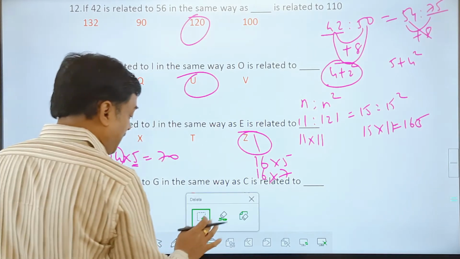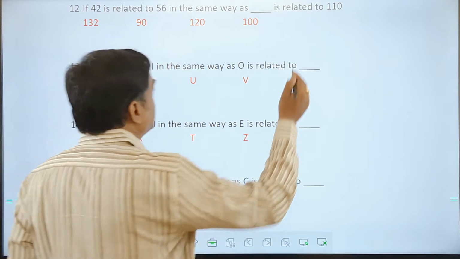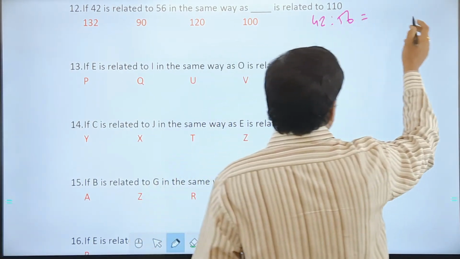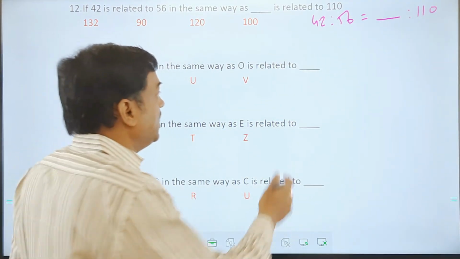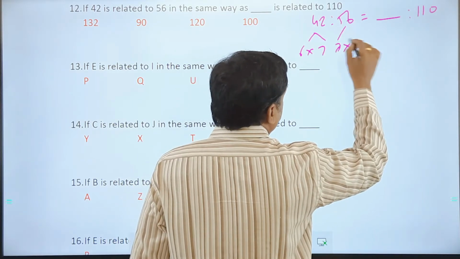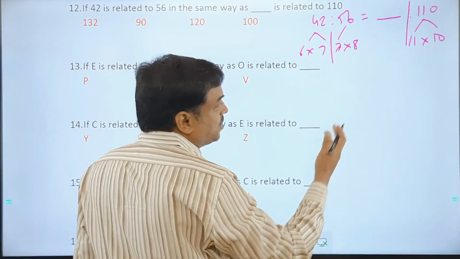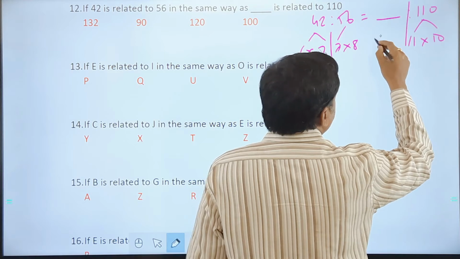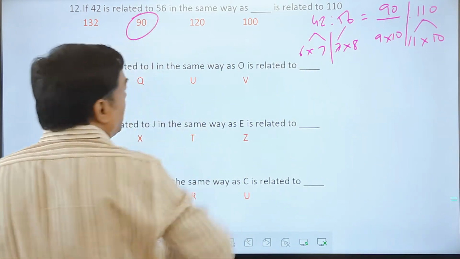The next example you can see here, this one. 42 is becoming 56. 42 is taken as 56. Then in a similar way, dash, 110. See, what I find while writing itself is this is something like 6 into 7. This is something like 7 into 8. And this is something like 11 into 10. So what could be the number? Or this is actually to be written as 10 into 11. So this is 9 into 10, friends. 90 must be the answer. Do we have 90 in the options? Yes, perfect. 90 is the option.